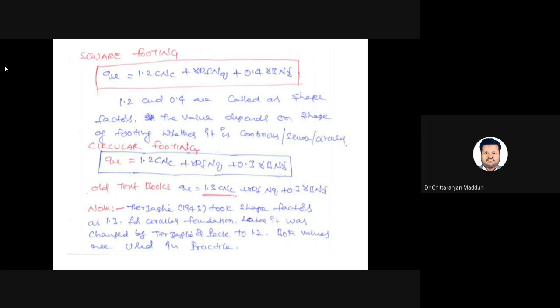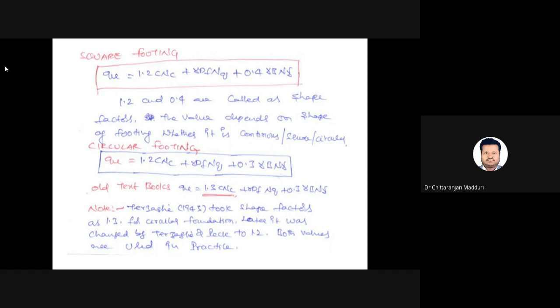For circular footing, the ultimate bearing capacity equation is Q equals 1.2 c Nc plus gamma Df into Nq plus 0.3 into gamma into B into N gamma. So the shape factors are 1.2 and 0.3 for circular footing. In older textbooks, the shape factor for circular footing is given as 1.3.